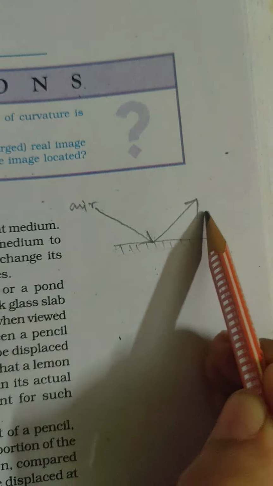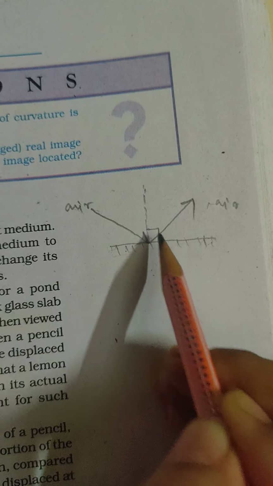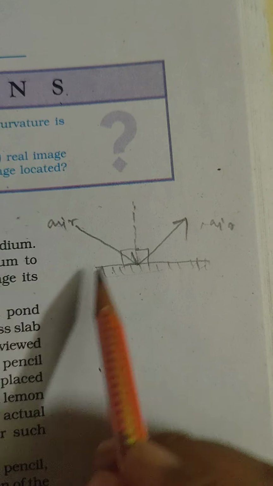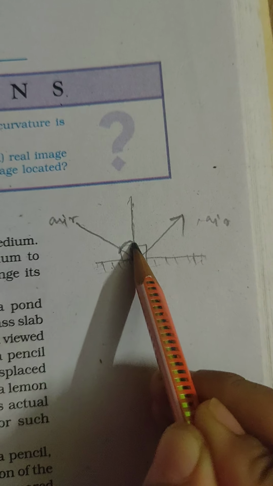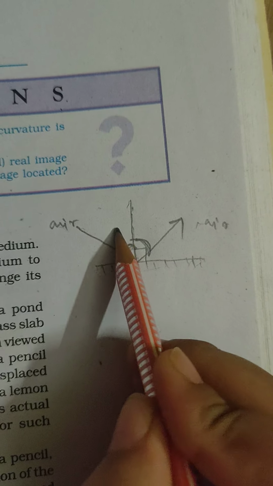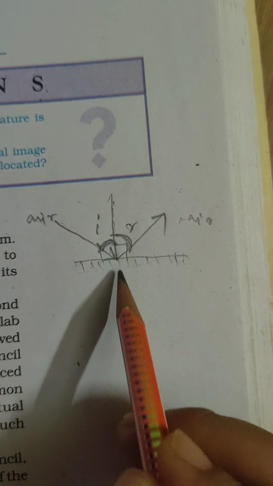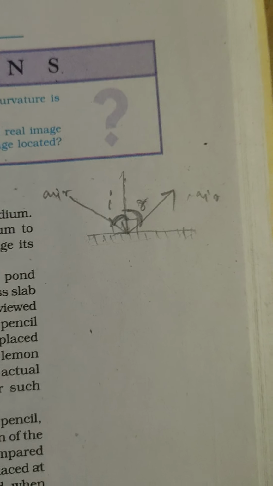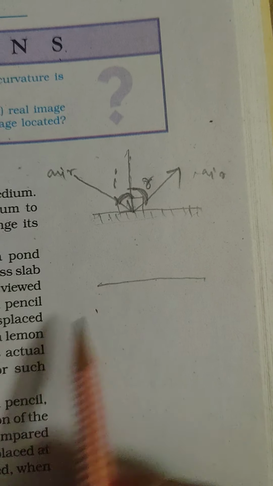Now in between the two there is another line which is 90 degrees to the surface, and it is known as the normal. Why do we draw a normal? If there was no line like this, how will I know my angle of incidence and my angle of reflection? From here to here is my angle of incidence, and from here to here is my angle of reflection.